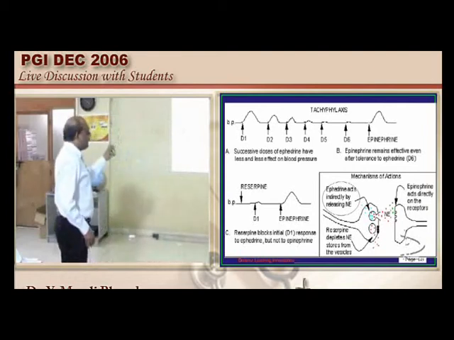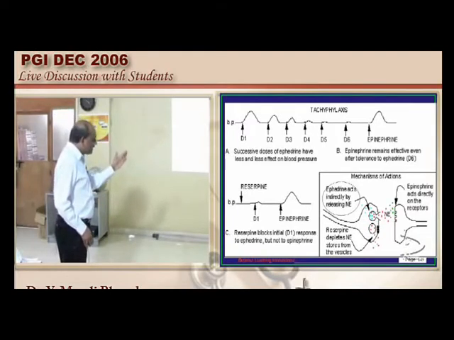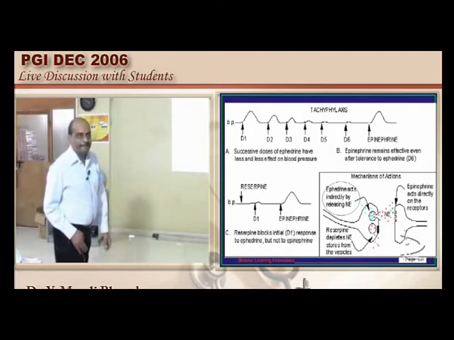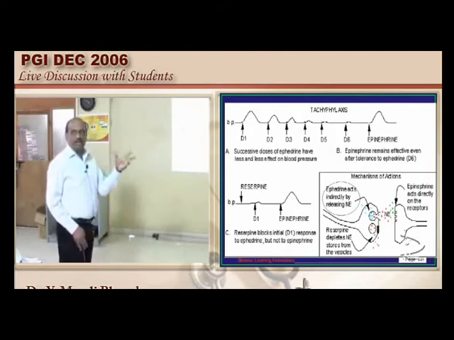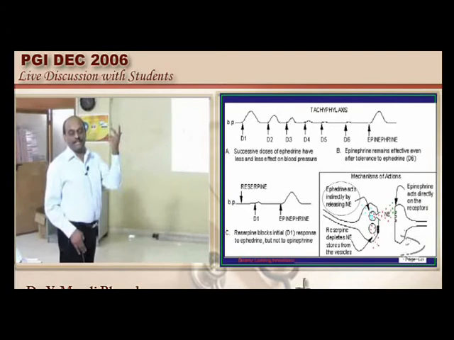How about reserpine? Reserpine basically will deplete the norepinephrine stores inside the vesicle. So if you combine ephedrine and reserpine, what will happen, doctor? Though the ephedrine wants to release, there is nothing available because reserpine exhausted it.